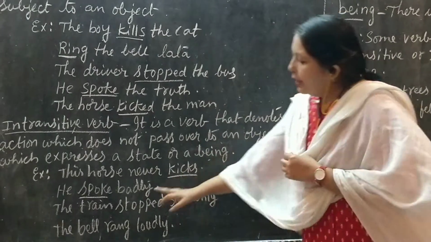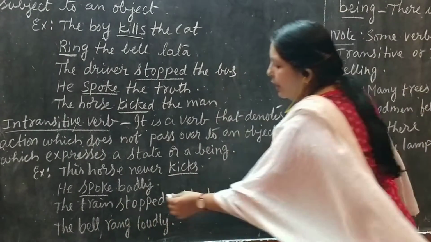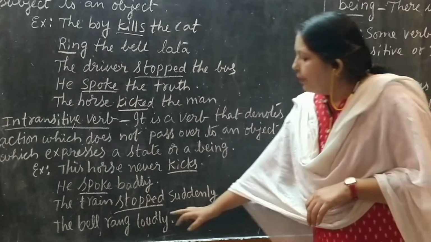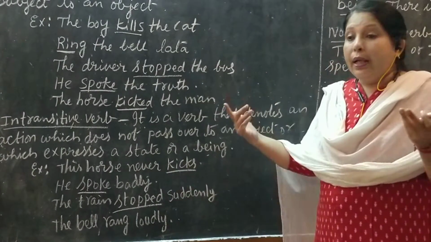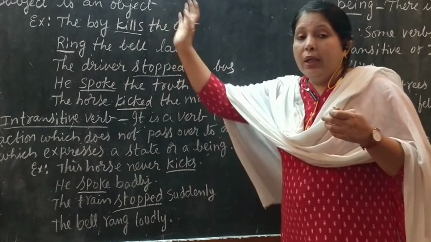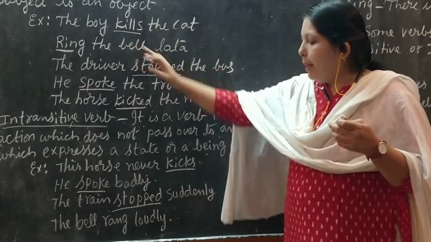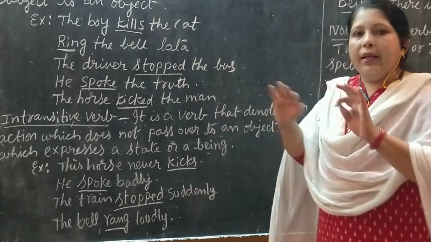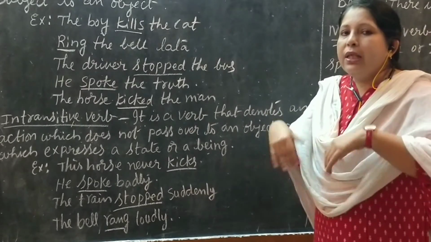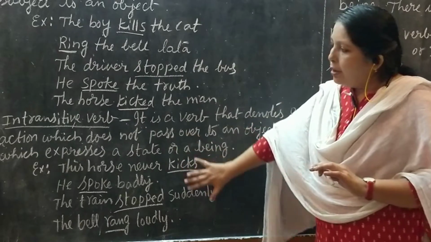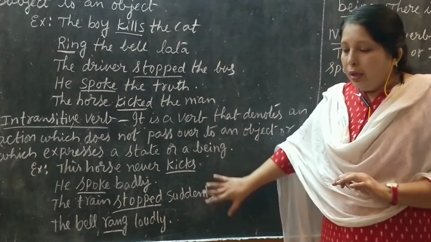So, in another sentence, the train stopped suddenly. It is intransitive. It has stopped by itself. The bell rang loudly. See, ring the bell, Lata. We asked Lata to ring the bell. So Lata's action is being passed to the bell. The bell rang loudly. Here the bell is ringing loudly. That means the action is not being passed to any object. So this kind of sentence has an intransitive verb.